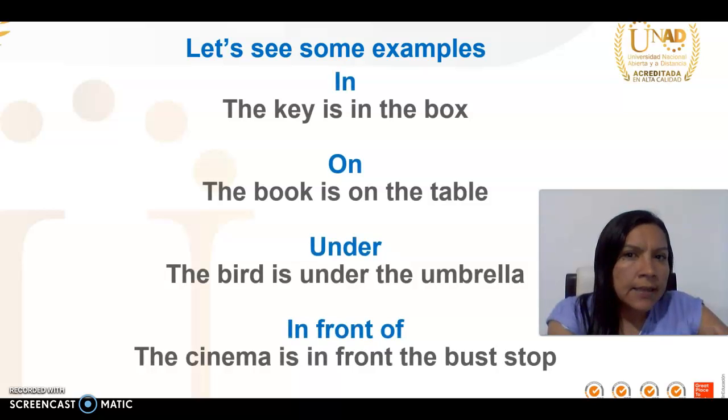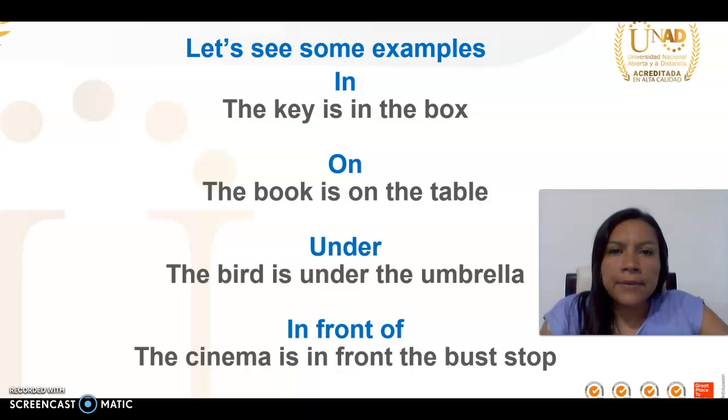In, the key is in the box. On, the book is on the table. Under, the bear is under the umbrella. In front of, the cinema is in front of the bus stop.